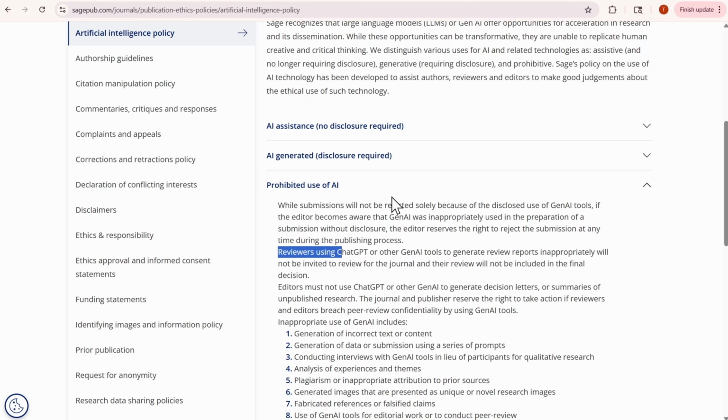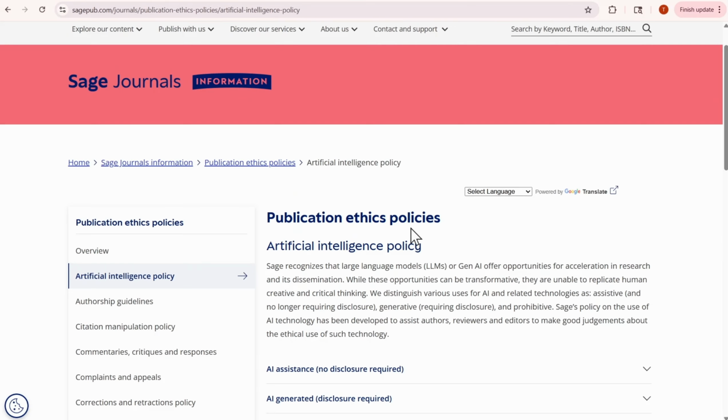But the reason that this is a really good watch today is because I've talked about the distinction between a policy and a notice. And sometimes organizations will refer to the notice that's placed on their site as a privacy policy. Generally, a policy is going to address a specific audience of data subjects, and it's going to provide insight on what is happening internally within the organization. So this is in relation to publication ethics policies.